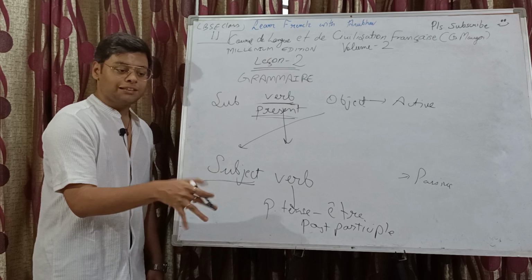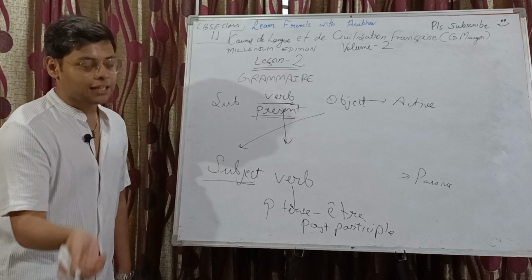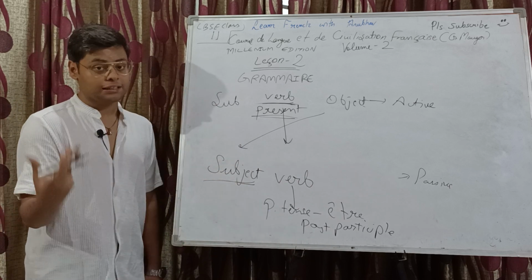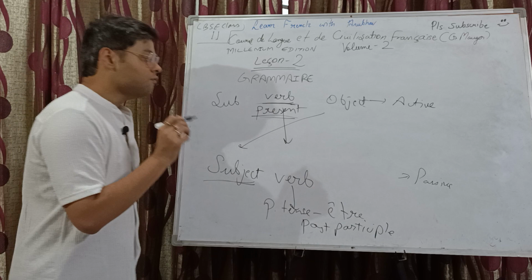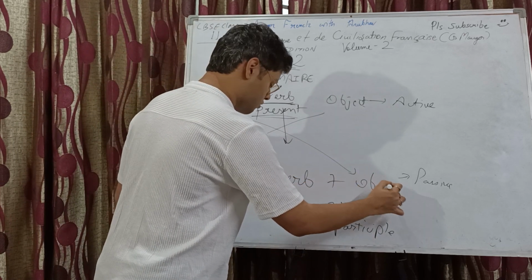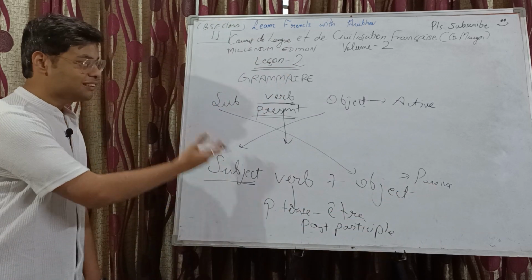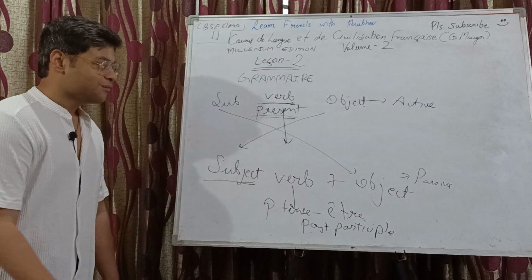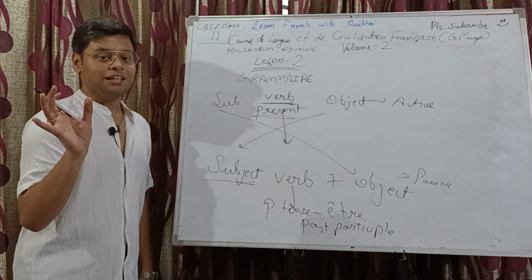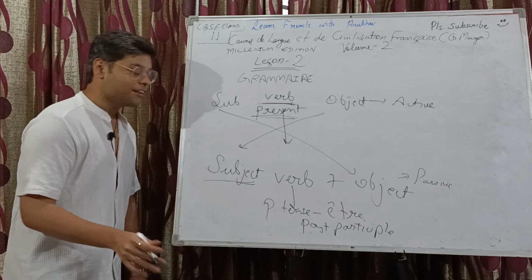So if it's masculine singular, no change to the past participle. If it's masculine plural, then an s gets added. When it's feminine singular, only e. When it's feminine plural, es gets added, right? So following that, this subject becomes the new object. That is it. That's all for active and passive for the present tense, right?